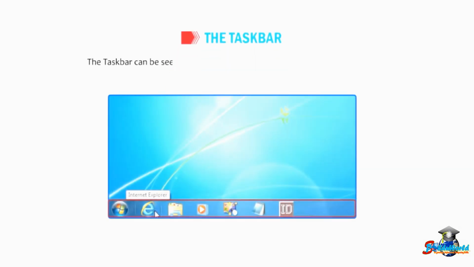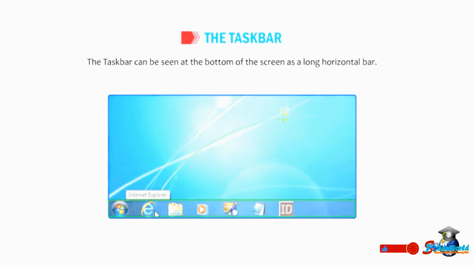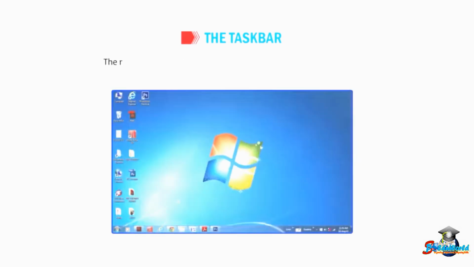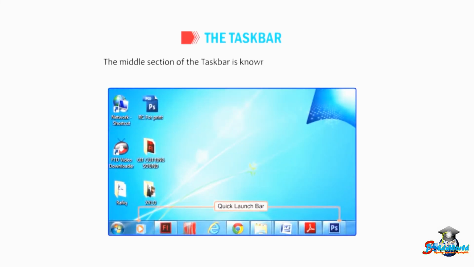Now let us talk about the taskbar. The taskbar can be seen at the bottom of the screen as a long horizontal bar. It has the Start button on its left side and the notification area on the right side. The middle section of the taskbar is known as the Quick Launch bar. The taskbar can be dragged to any of the four sides of the desktop.